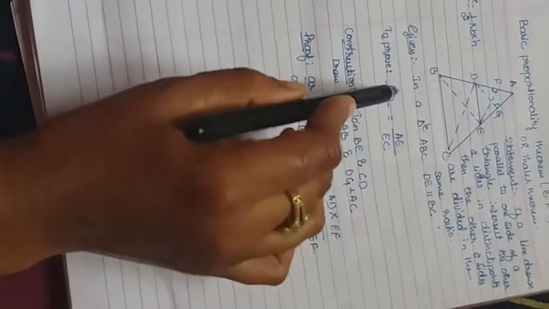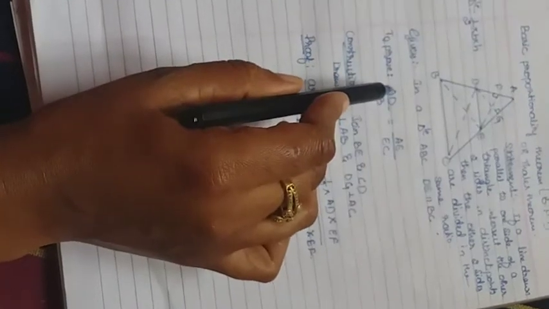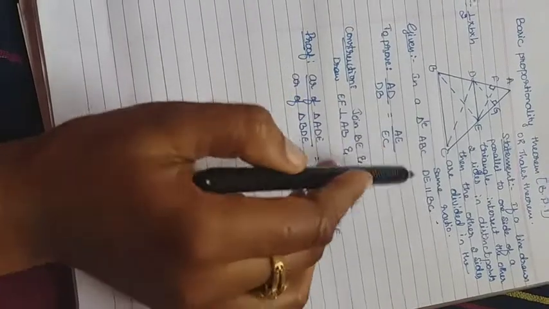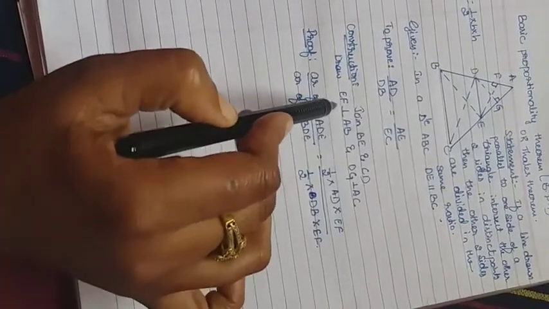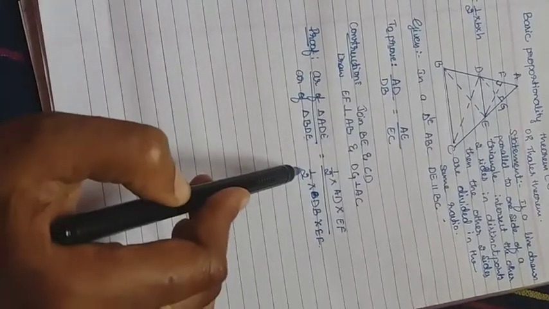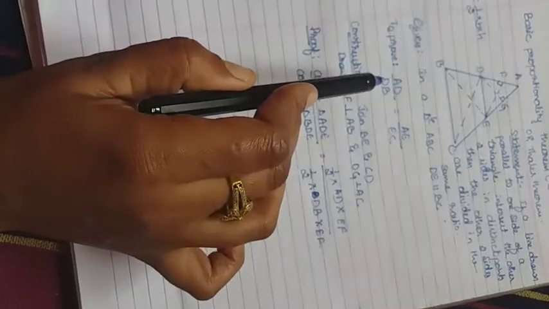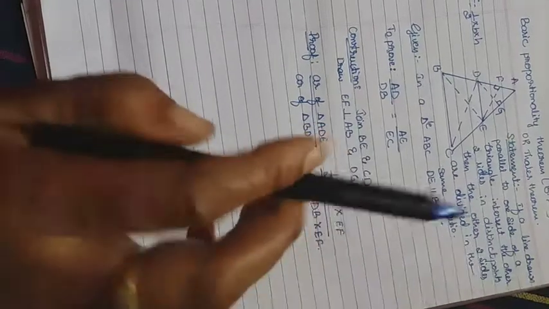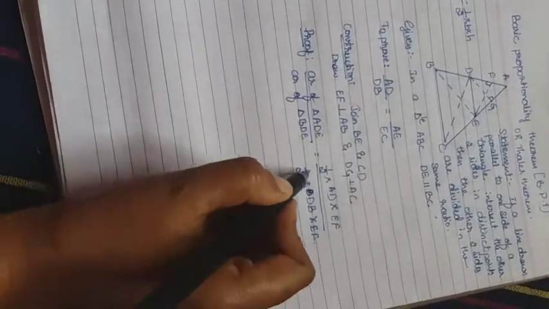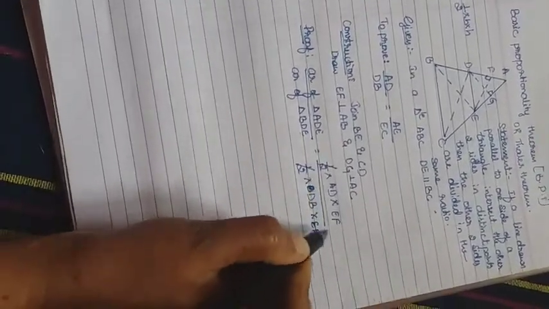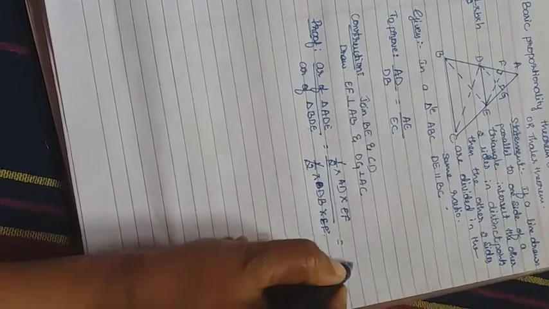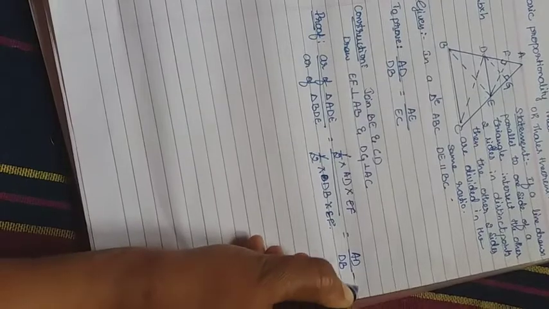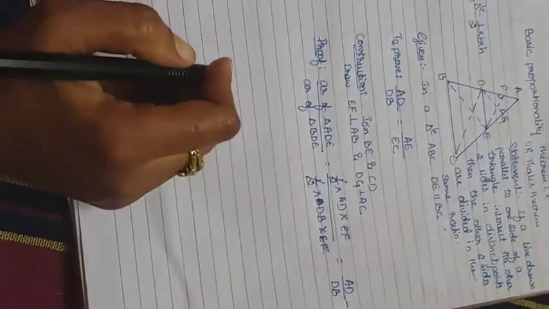Half into AD is the first fraction numerator, into EF is the height what we have taken in this EF. Okay, that divided by half into the second fraction denominator DB into the same height, it should be same here. So half gets cancelled and EF also gets cancelled. The remaining will be AD divided by DB. So take it as 1.